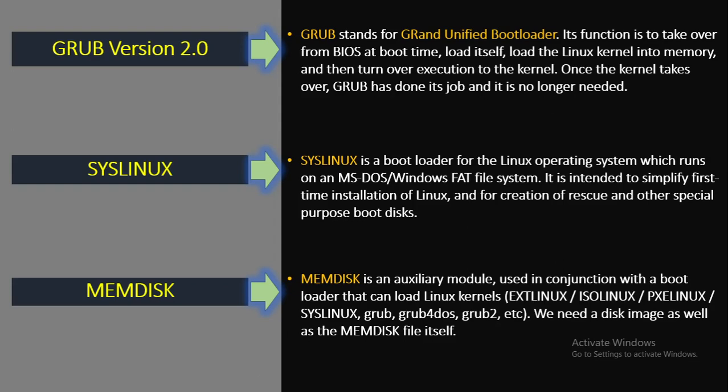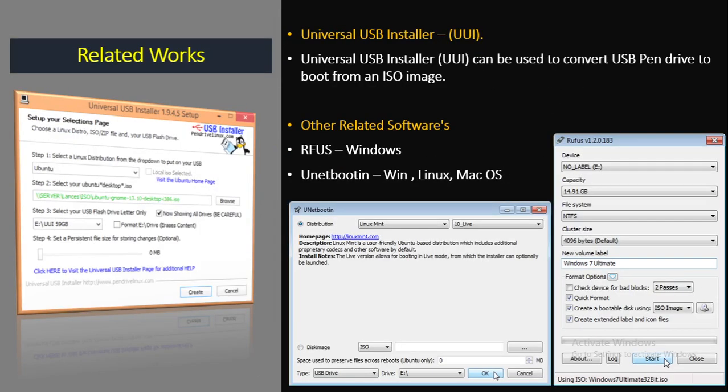It is about related works. When it comes to related work, there are a number of procedures available on how to make bootable pen drives from an ISO image, but they only mentioned Universal USB Installer as an existing application. Actually, this software can be used to convert a USB pen drive to boot from an ISO image. Not only this, here we can take Rufus and UNetbootin as bootable software. When it comes to creating a bootable USB drive in Windows, Rufus is the best one out there. It is free, open source and easy to operate.